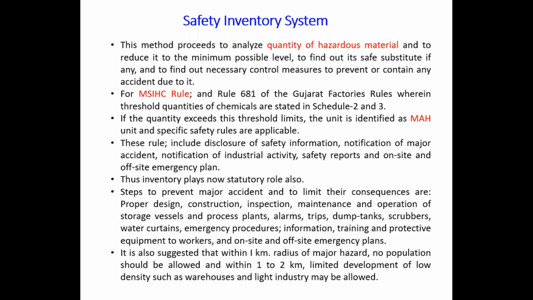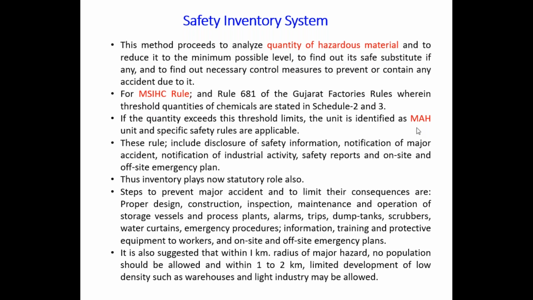These rules include disclosure of safety information, notification of major accident, notification of industrial activity, safety reports, on-site emergency plan, off-site emergency plan, etc. So most of the things are covered under the MSIHC rule.